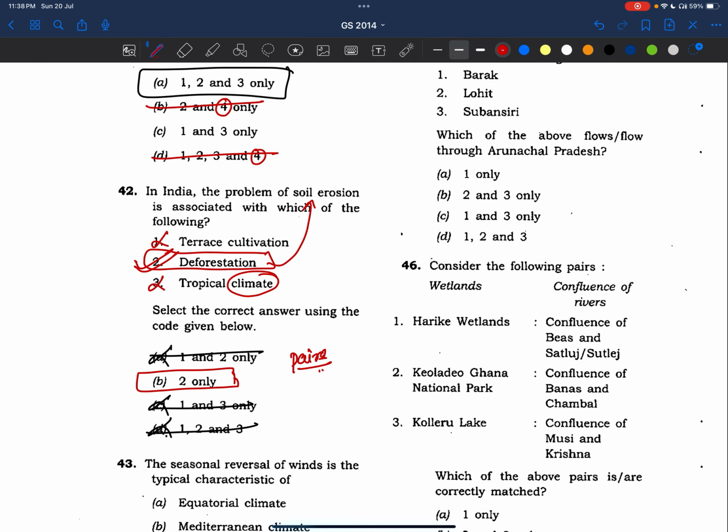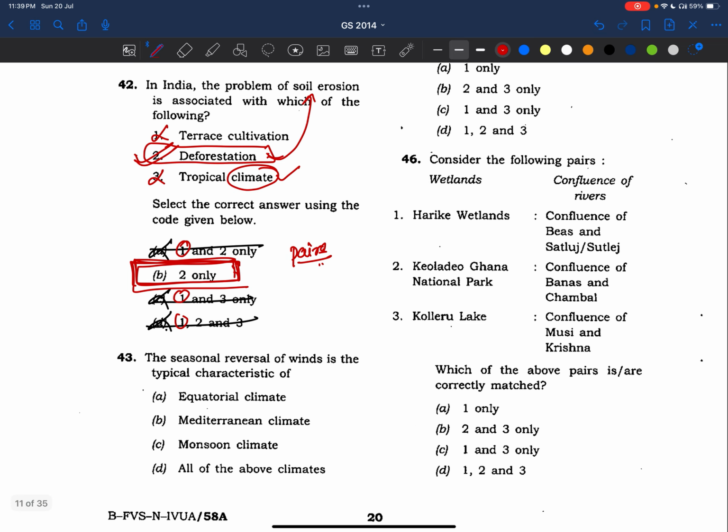So this can't be the answer. Answer is two only, right? Yes, there is some sort of vagueness in this. So UPSC didn't want that vagueness in the options. That's why it has simply put all of them in the other options and directly put it in one option. Okay, don't think much about the climate, but yes, deforestation is the cause of soil erosion. And see, terrace cultivation is the form we can use to reduce soil erosion.